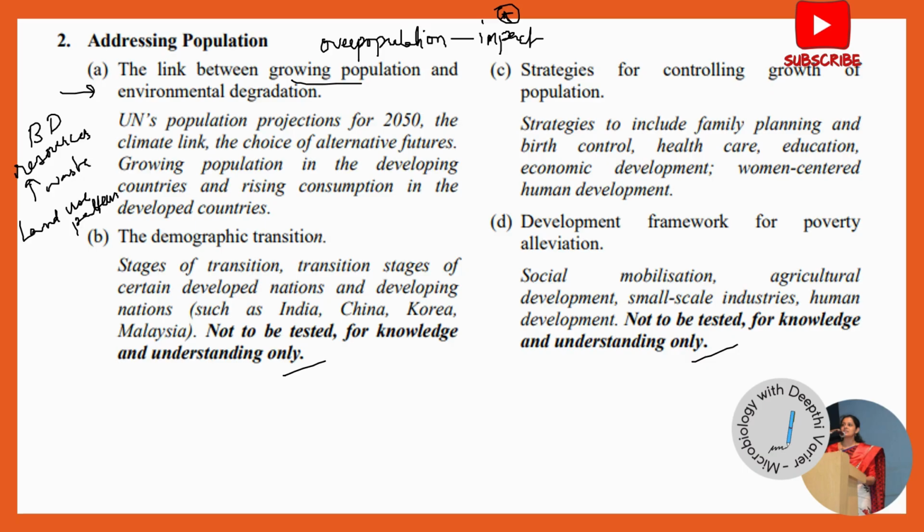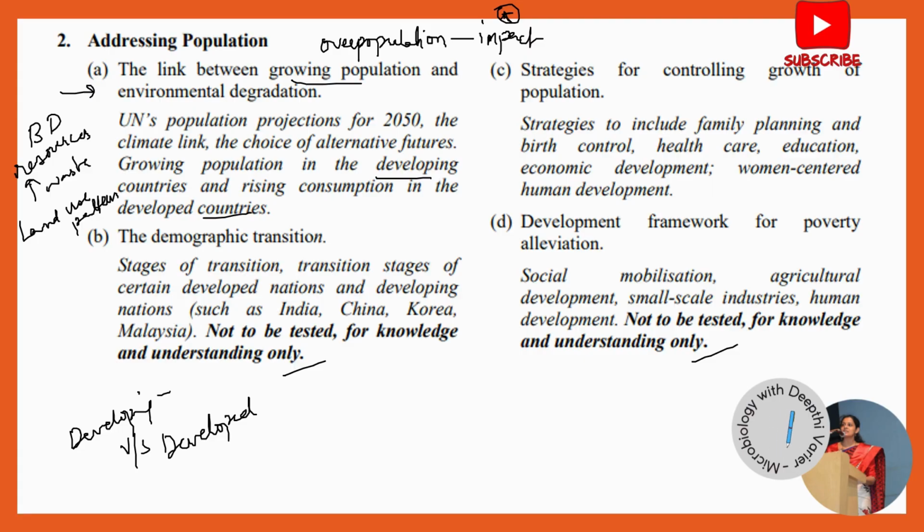The next part in this that you should be knowing is what is the difference between population increase in developing countries and developed countries. Now this developing versus developed countries debate is something that is there in your other chapters as well. So they can actually combine that and ask you in your exam. What are they expecting you to write?